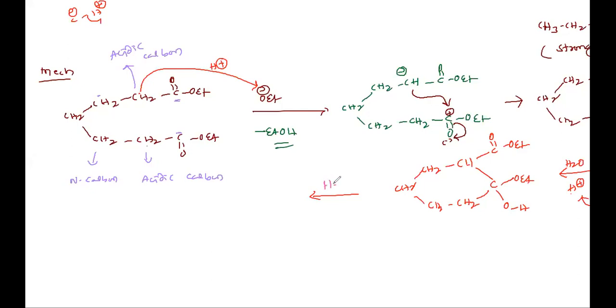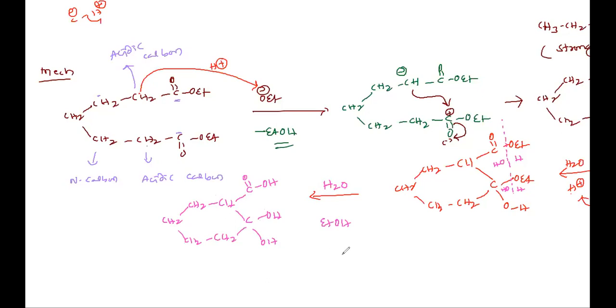Do the hydrolysis once again. Water hydrolysis, OH is this side, H is this side. Similarly, OH is this side, H is this side. 2 moles of ethanol go out. Then what happens here? CH2, then CH2, then CH, then CH2, CH2, C, this is OH, this is OH, then C double bond OH.